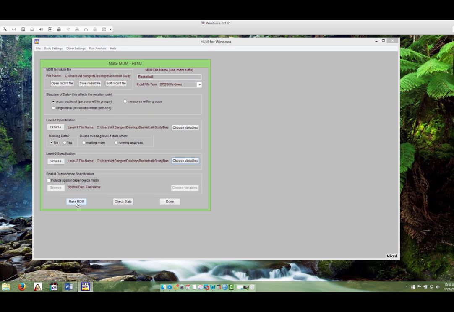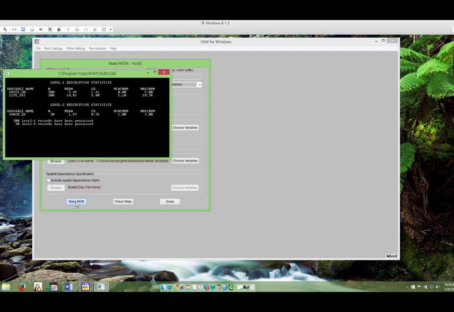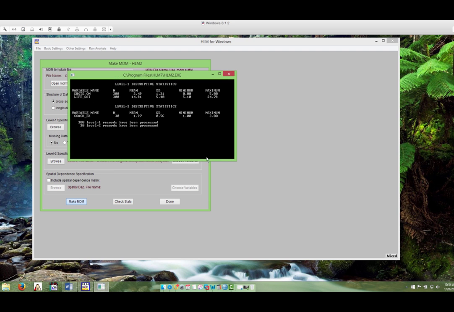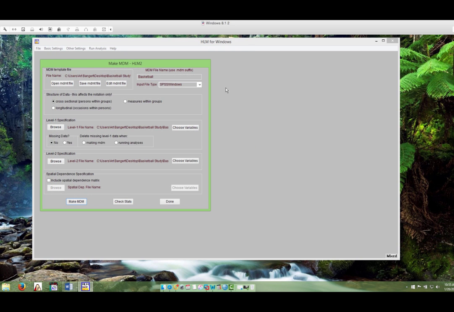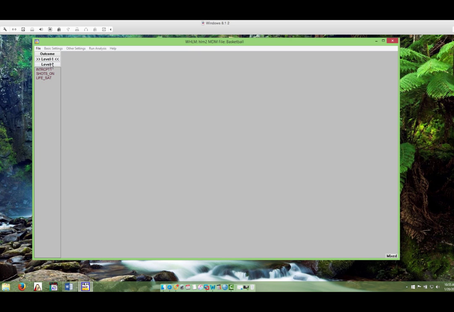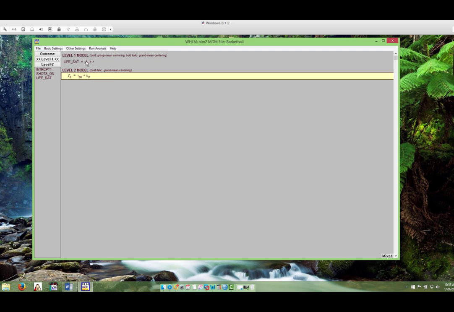So we can go ahead and make the MDM file, which we have to do, and then we get our descriptive statistics, of course, and then we can close that and go done. Now we can build our model, and we're going to enter life satisfaction as our outcome variable.